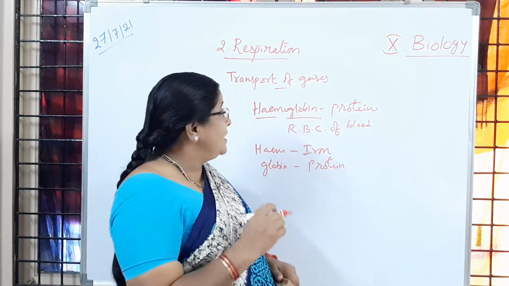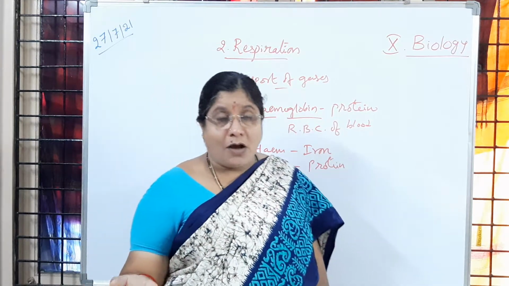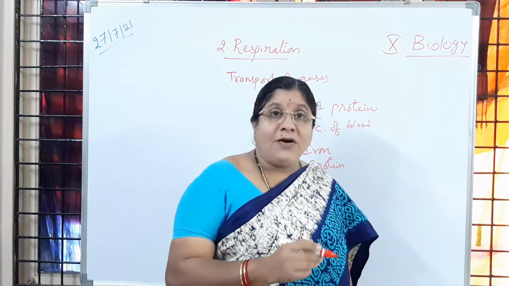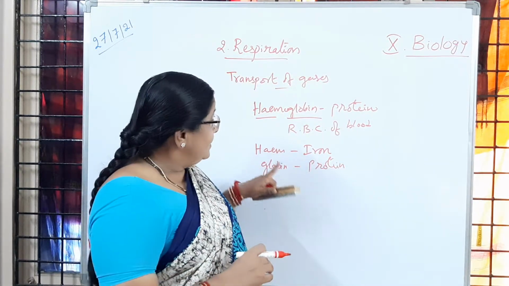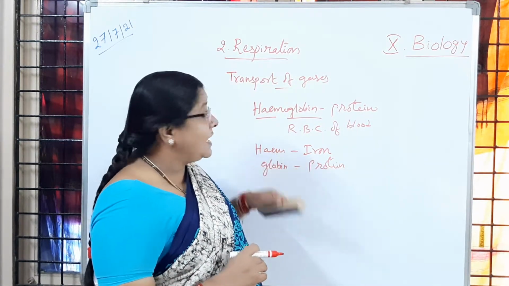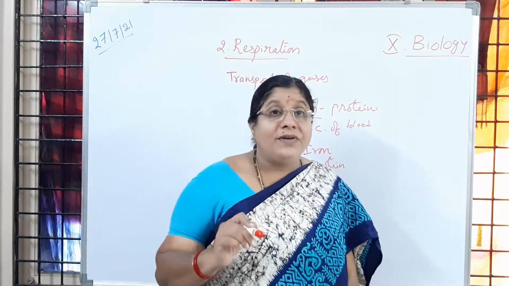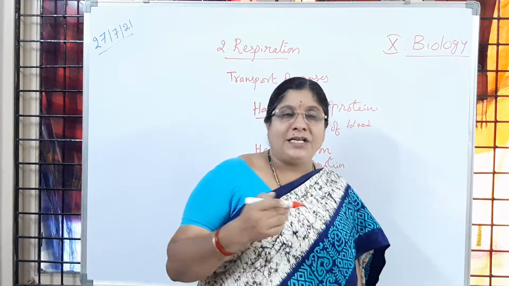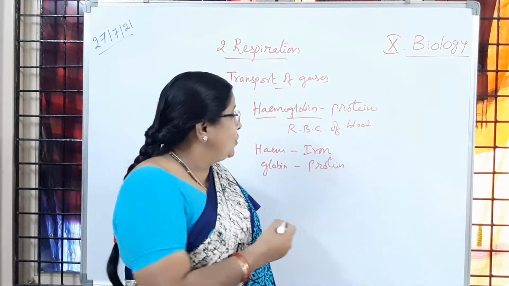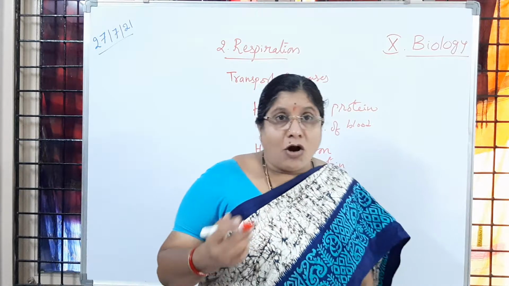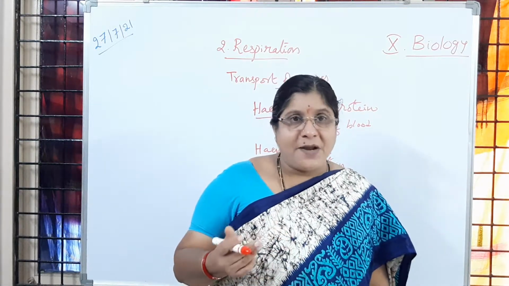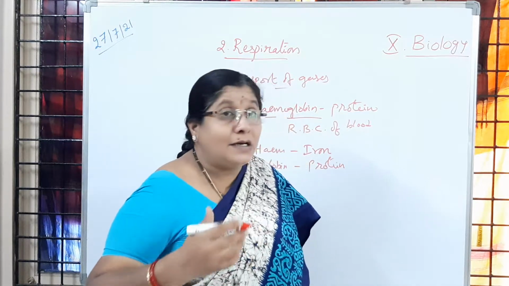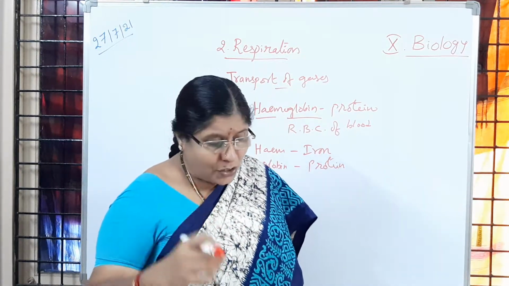Hemoglobin is present in the RBC of blood, whereas chlorophyll is present in the chloroplasts of leaves. Hemoglobin contains iron, whereas chlorophyll contains magnesium. And you know the function: chlorophyll takes part in photosynthesis, and hemoglobin, the respiratory pigment, carries oxygen as well as carbon dioxide. So here you also learn the differences between hemoglobin and chlorophyll.